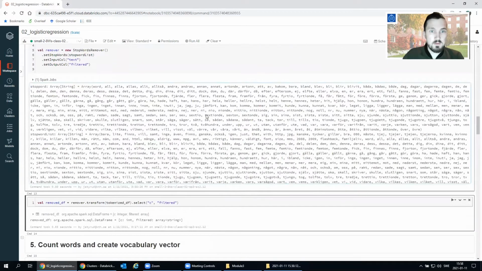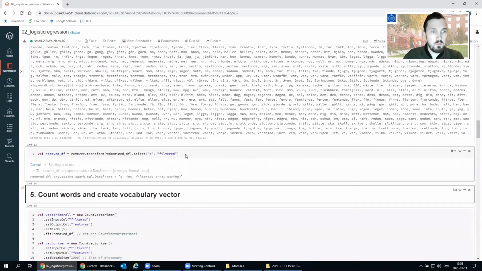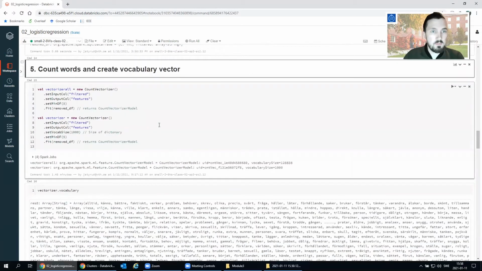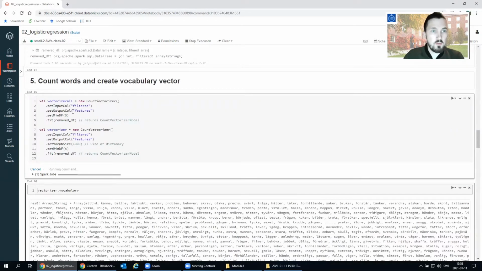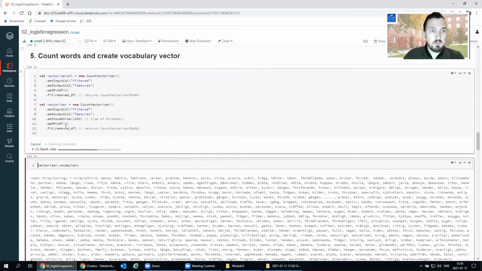Run this, and this then is the whole list of stop words. They're going to be removed. Remove them by this command. The next step now is to actually count the words and create a vocabulary, because we don't want to use all of the words. So we filter out basically words that don't occur in at least 5 different threads. We also limit the size of the vocabulary to 1,000 words. We pick the 1,000 most common words across both the forums that fulfill all our requirements.